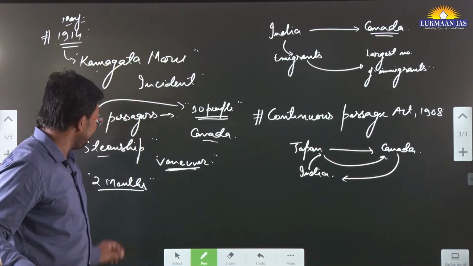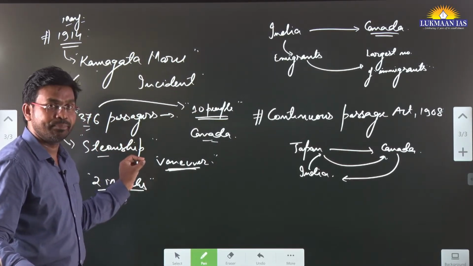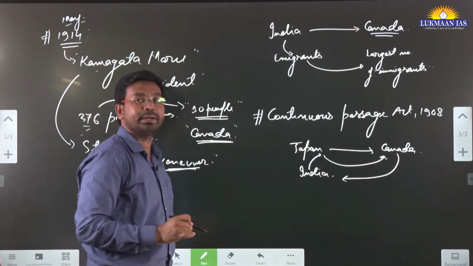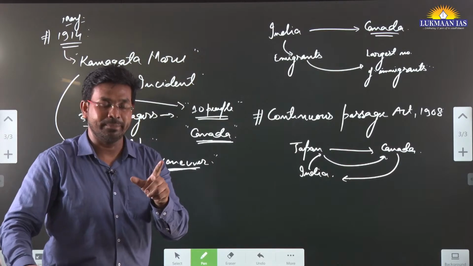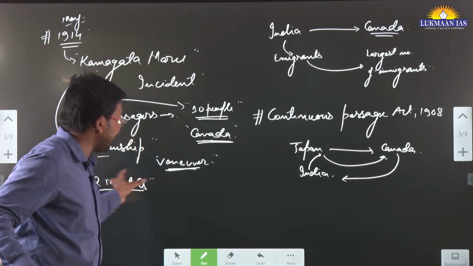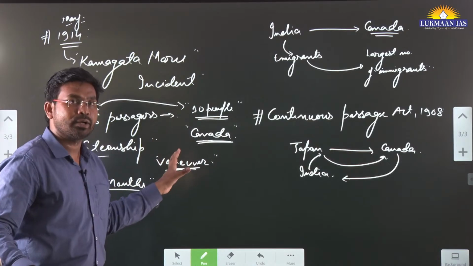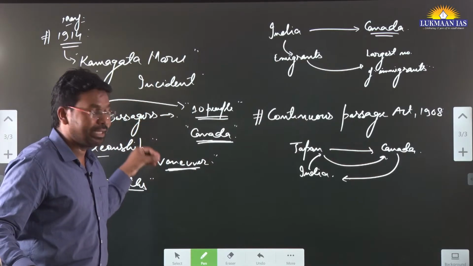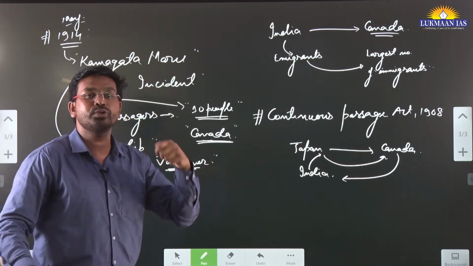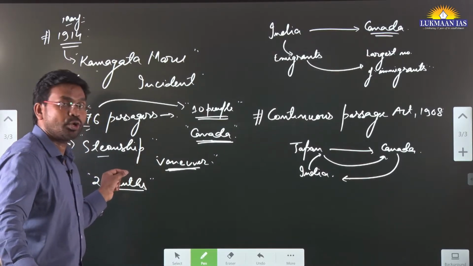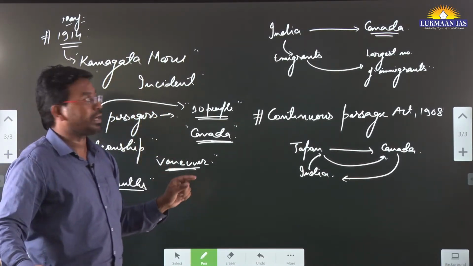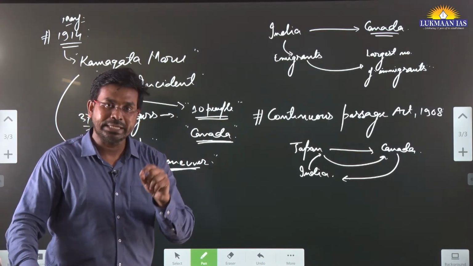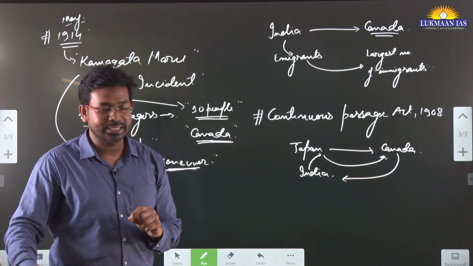Many people felt it to be a harsh thing, and even inside Canada there was some opposition, so people were divided. Some were in favor of giving them entry into Canada, allowing them to immigrate, but other people were totally denying this. The government was also of the opinion that these people should not be allowed entry, because at that point of time the acts and rules they had were discriminatory in nature, including on caste-related grounds.